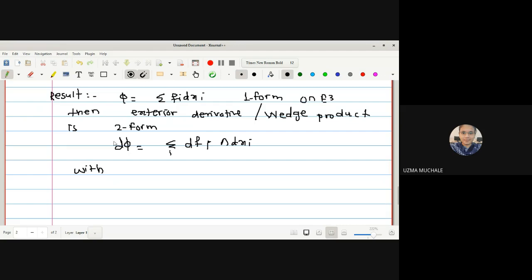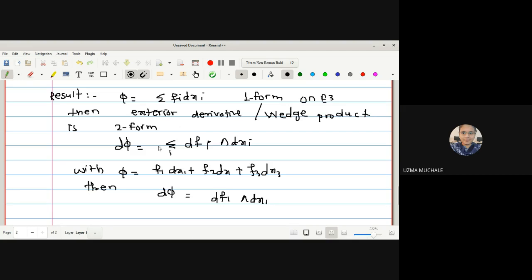Okay, what do you mean by this? I will write down phi is equal to, this is simply f1 dx1 plus f2 dx2 plus f3 dx3. Then d phi is equal to df1 wedge product with dx1.